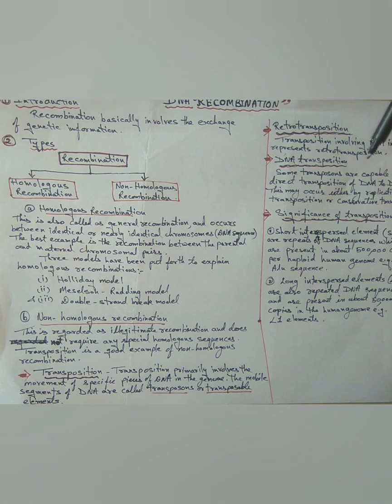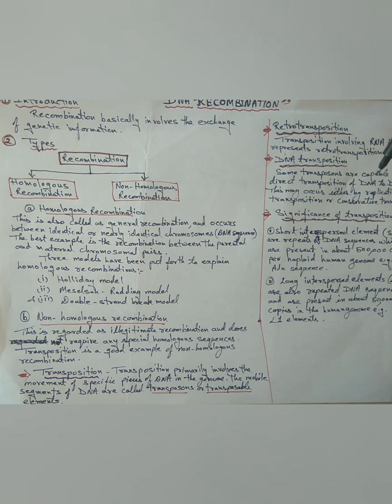The first is retrotransposition. Transposition involving an RNA intermediate represents retrotransposition. By the normal process of transcription, a copy of RNA is formed from a transposon, also called a retrotransposon. Then by the enzyme reverse transcriptase, DNA is copied from the RNA.